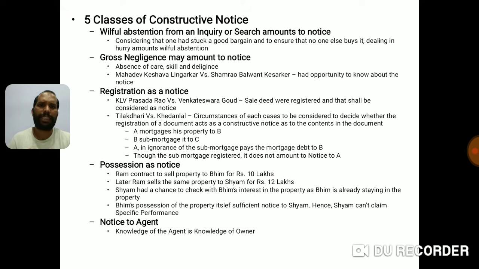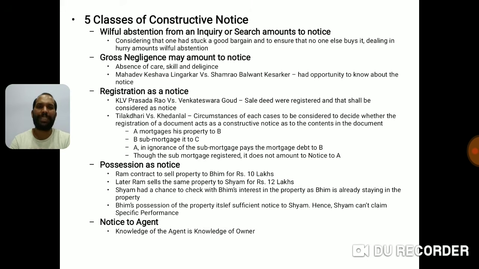Then possession as a notice. Now there is a case study I am giving. Ram contracts to sell property to Bhim for rupees 10 lakhs. Ram has a property and he contracts with Bhim for rupees 10 lakh. After selling this to Bhim, he again sells the same property to Sham for 12 lakhs.